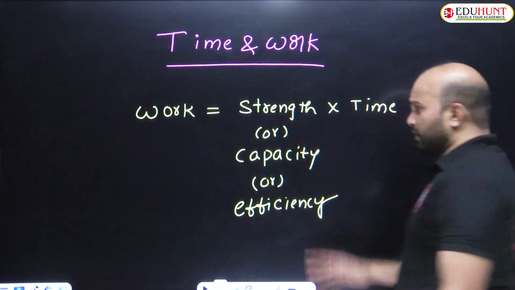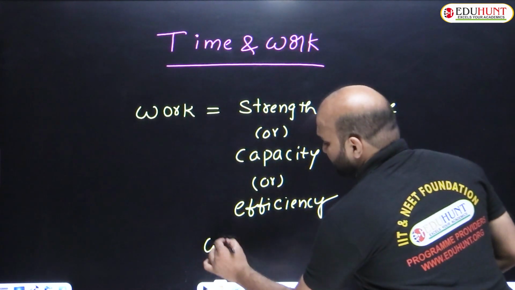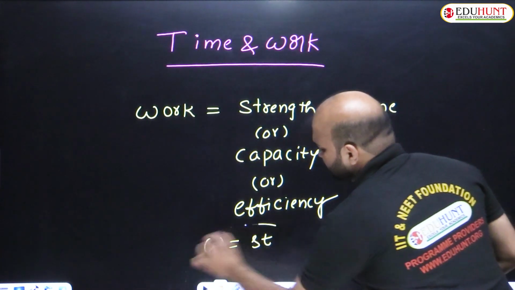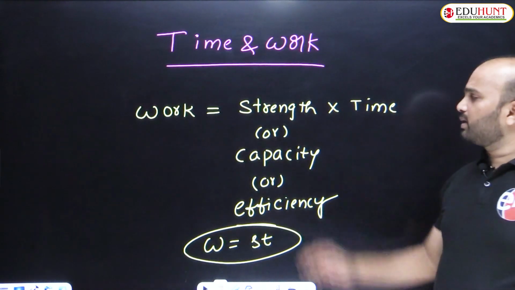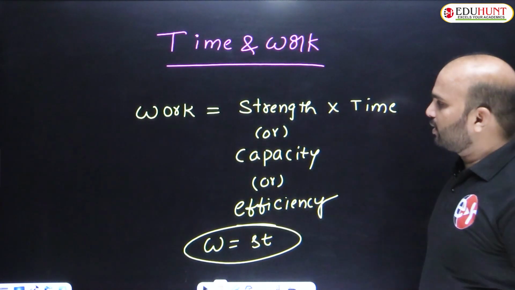So power, efficiency, strength are different names. This is a very important formula. Work equals strength into time, nothing but ST. This is a short formula. Work equals strength into time. What are the different names of strength? Capacity or efficiency. Am I clear?